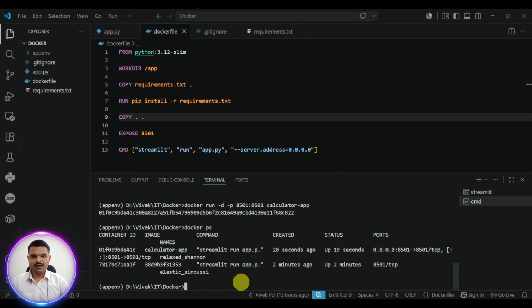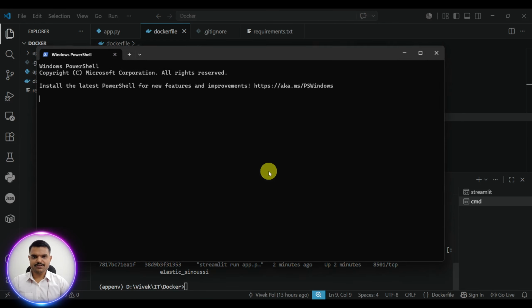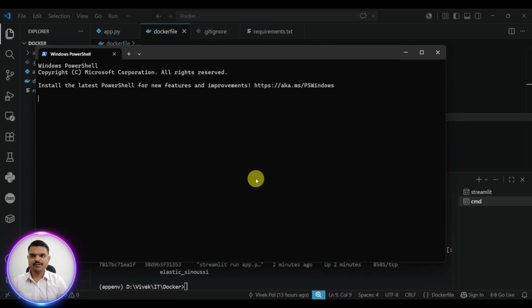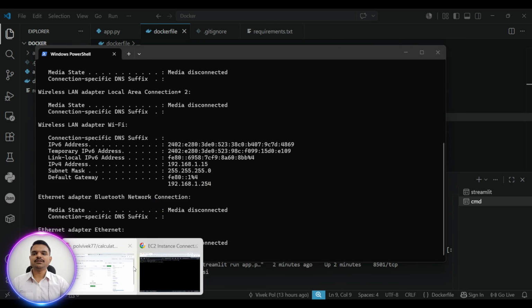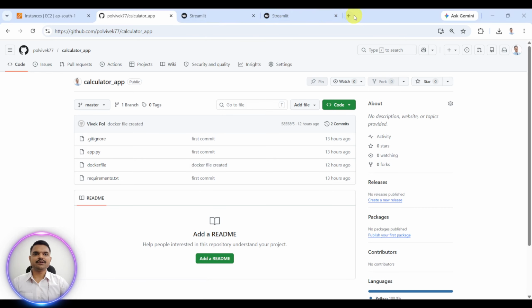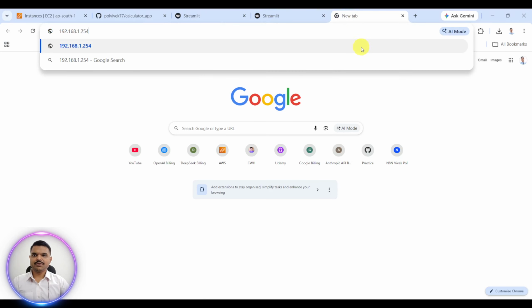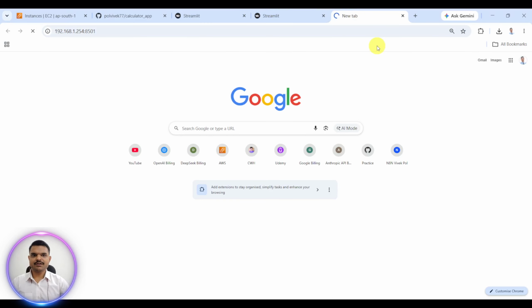Now I will go to my PowerShell. ipconfig. Yes, and this is my Wi-Fi address. Okay, my laptop Wi-Fi address. I will just Control C, go here, then paste here, then 8051, hit enter.